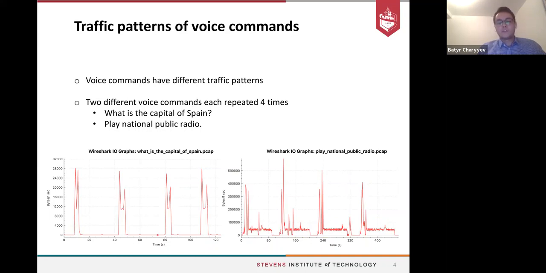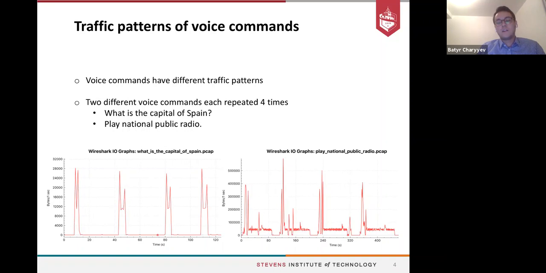If we just look at the traffic rates, we can see that similar voice commands have similar traffic patterns, and different voice commands have different traffic patterns, which enables us to differentiate them and identify the voice commands by just looking at the traffic patterns of the smart home speaker.